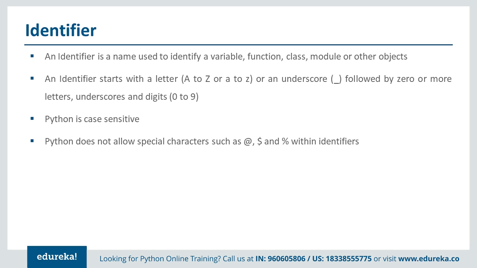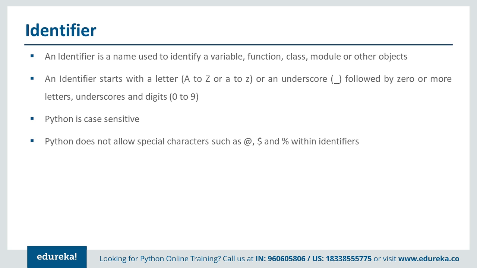So it can start with a letter: capital, uppercase, lowercase, all of them are allowed. You can also start with an underscore. You can have digits and underscores, all these things are available there. You can use them in the particular identifiers. So these are something which we use to identify, for example, when you want to create a particular class or function, all these things are used to identify these particular resources.